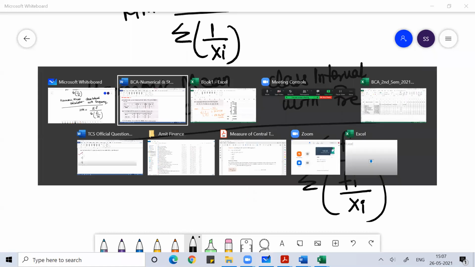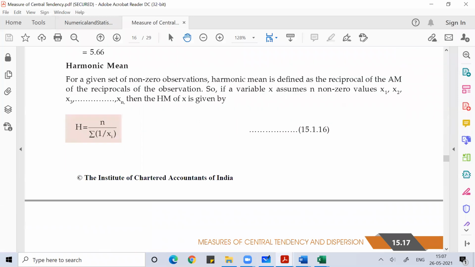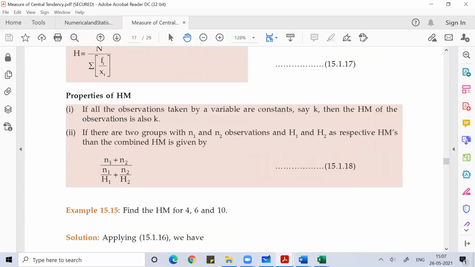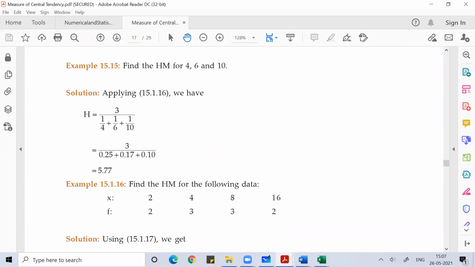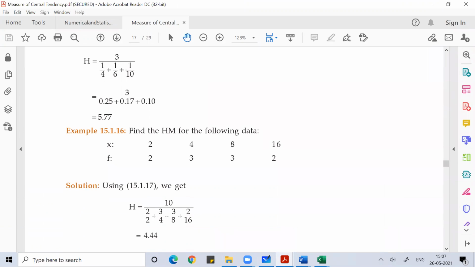Okay, so you see this calculation of harmonic mean. If I give you a class interval with frequency, imagine this is the question: find the harmonic mean.